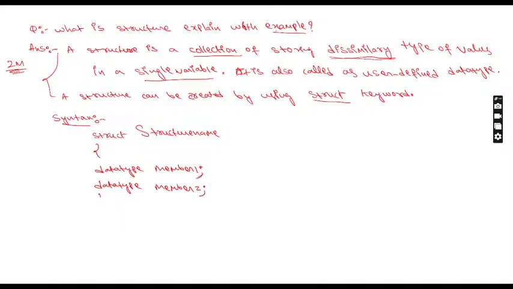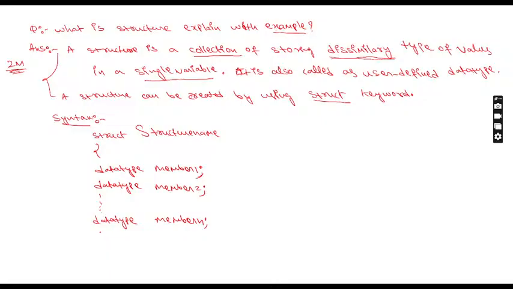Now after that you can write dot dot dot. It means we can write n number of things. For the last one, what can you write? Data type space member n. How many things can we write? Member n, so it means 1, 2, 3, 4, 5 and so on. N things we can write.